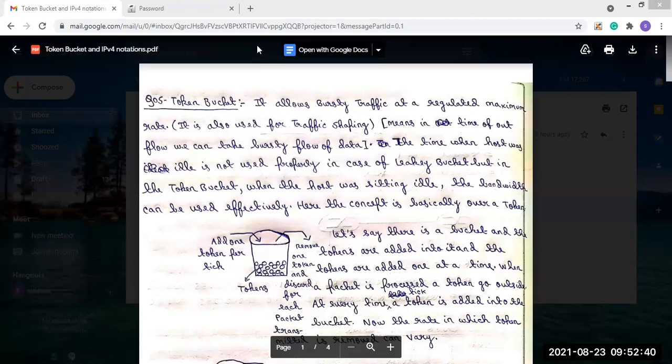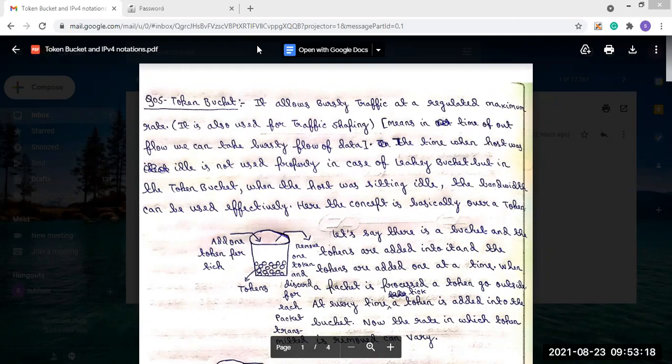In case of the leaky bucket algorithm, we have seen that we convert the bursty flow of data into a constant rate of data. We took bursty traffic, and this bursty traffic is converted using the leaky bucket algorithm to constant flow traffic. But in this token bucket algorithm, at the time of the outflow, we can take a bursty flow of data.